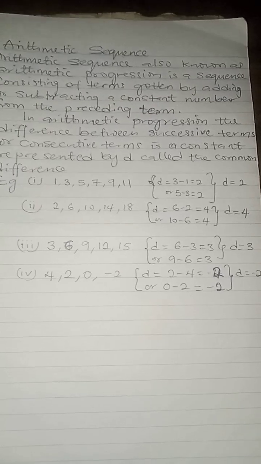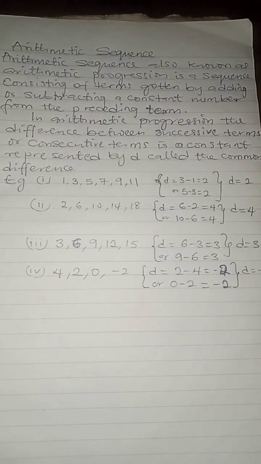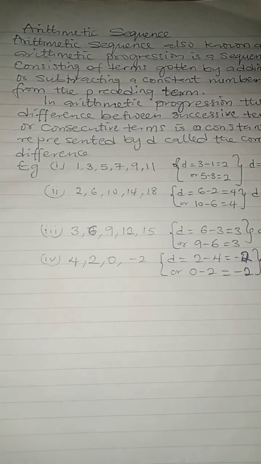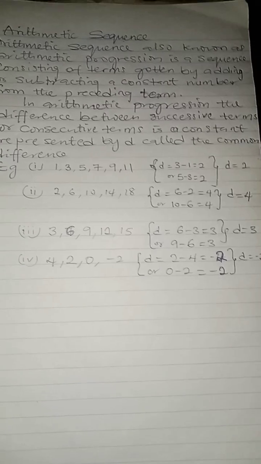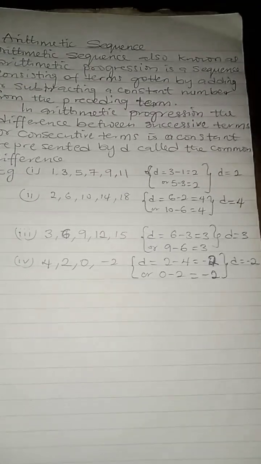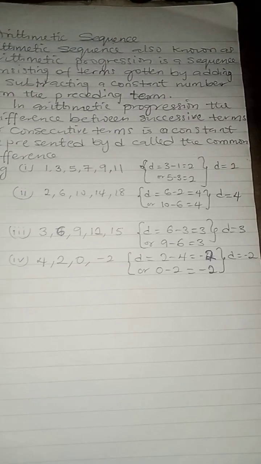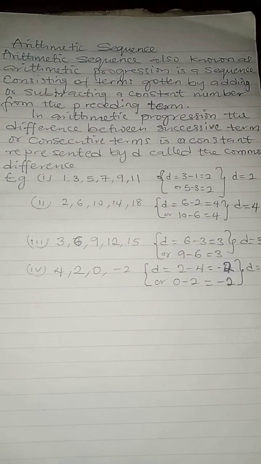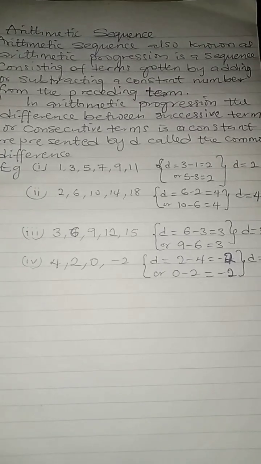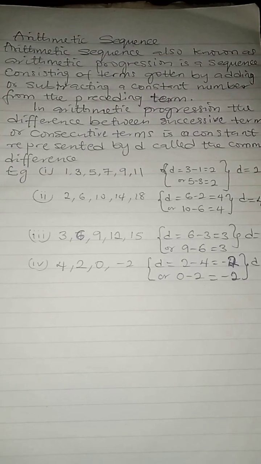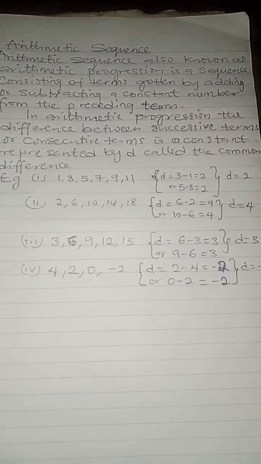So we're going to be taking some practical questions. Later you can settle down to look into the definition and get other alternative definitions, but take note of what we have just said concerning our common difference. When you subtract terms, probably the first term from the second term, and you discover that you have a constant value, that constant value is what we call the common difference, denoted by the small letter D.